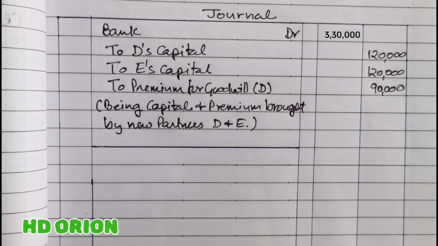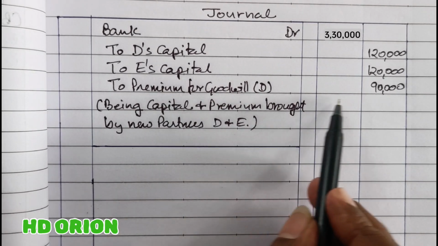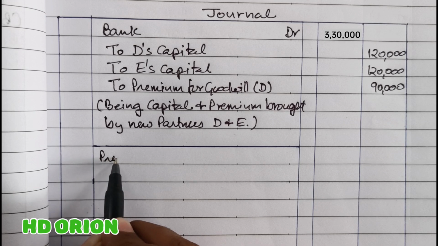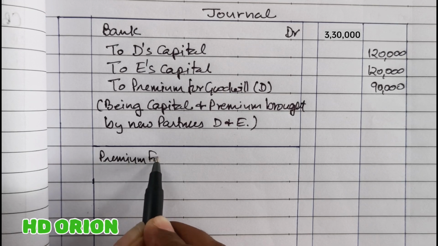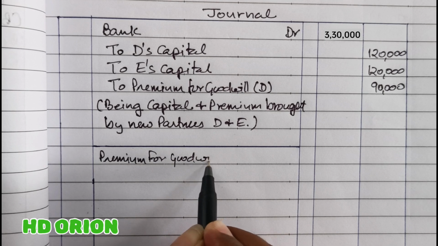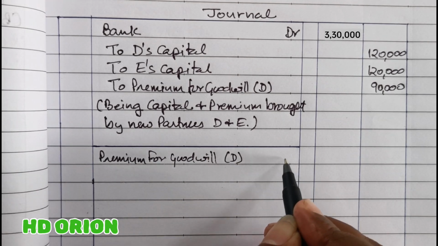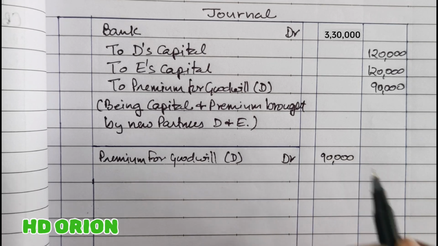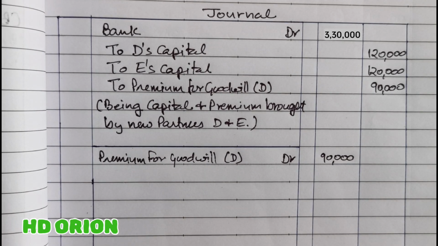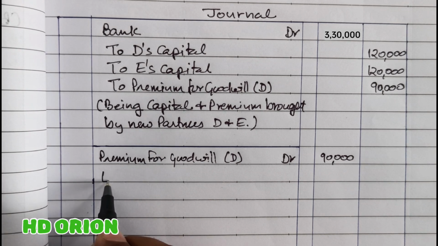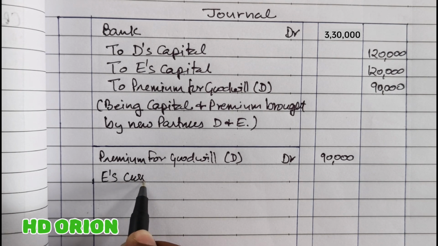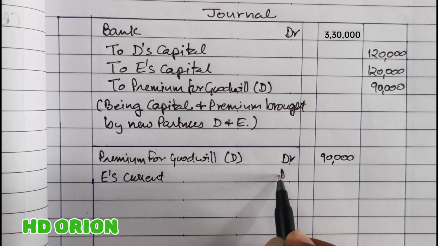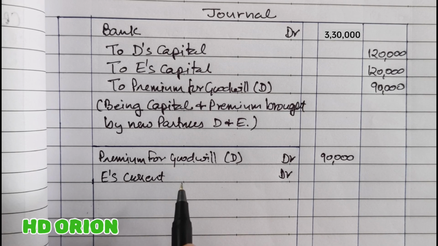Now the journal entry for treatment of goodwill. This premium for goodwill account will be debited and closed. So premium for goodwill. Whose goodwill it is? New partner D's goodwill it is, which will be transferred to the sacrificing partners, 90,000 rupees. Then the other new partner E has not brought any portion of goodwill. For that, his current account will be debited. So it is E's current account. E's current account will be debited. With what amount? His portion of goodwill.